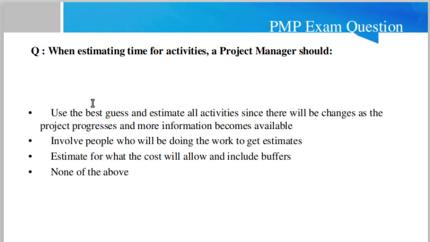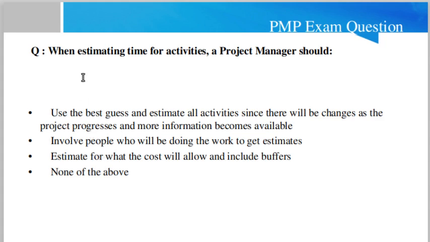Then another question: when estimating time for activities, what should a project manager do? The first option: use the best guess and estimate all activities, since there will be changes as the project progresses and more information becomes available. Second: involve people who will be doing the work to get estimates. Third: estimate for what the cost will allow and include buffers. Fourth: none of the above.